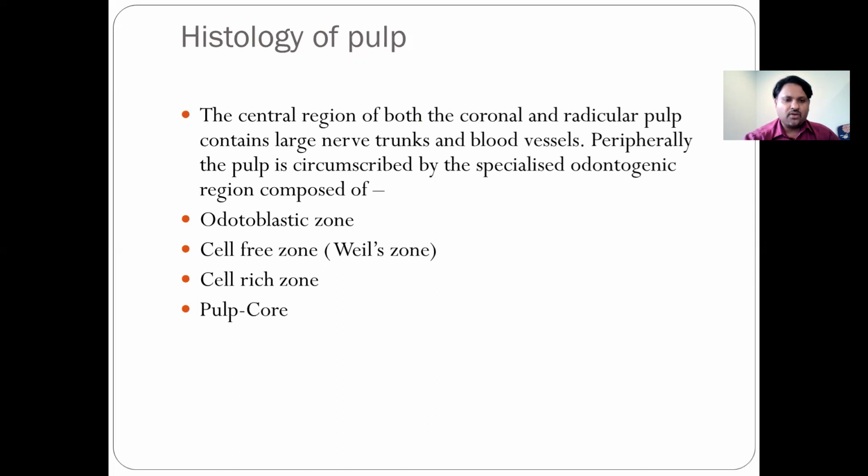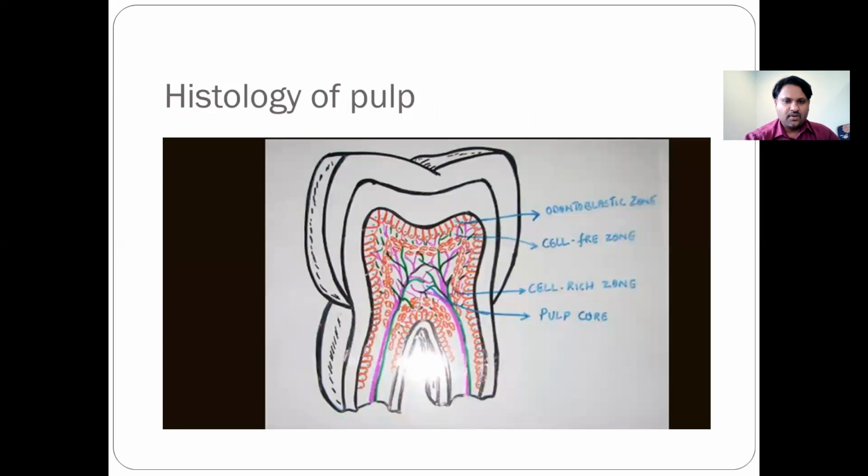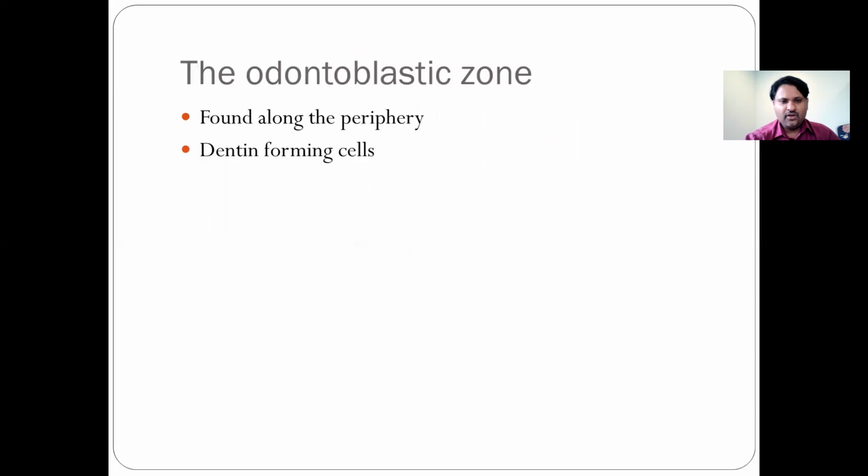The first one is the odontoblastic zone. The second one is the cell-free zone. The third one is the cell-rich zone, and the fourth one is the pulp core. So we go into the different zones: the odontoblastic zone, the cell-free zone, the cell-rich zone, and the pulp core. Let us discuss each of these zones first.